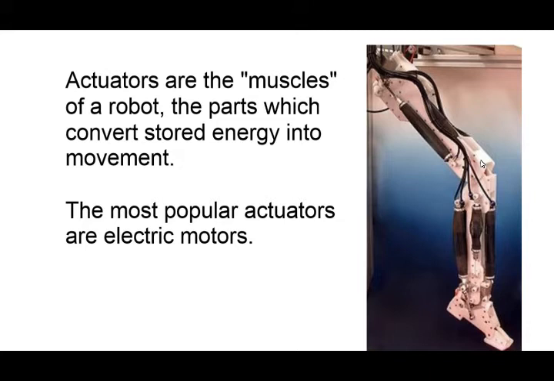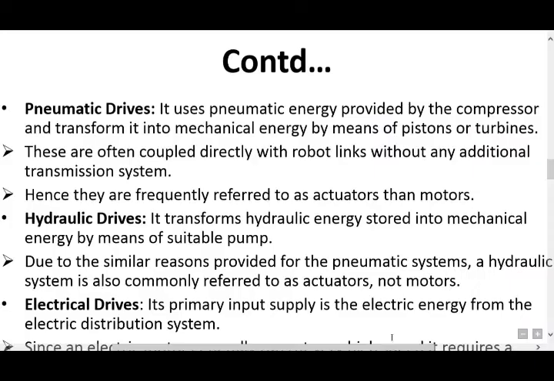The actuators must have enough power to accelerate and decelerate the links and to carry the loads. They should be light, economical, accurate, responsive, reliable and easy to maintain.